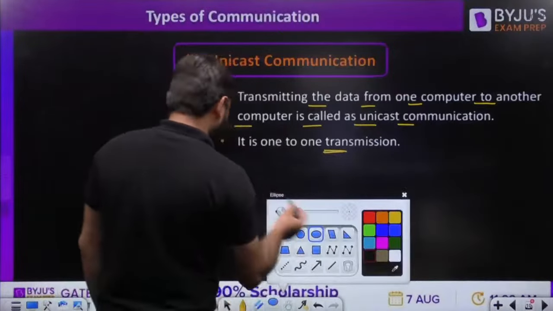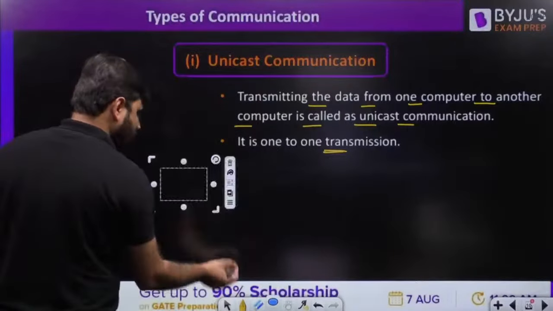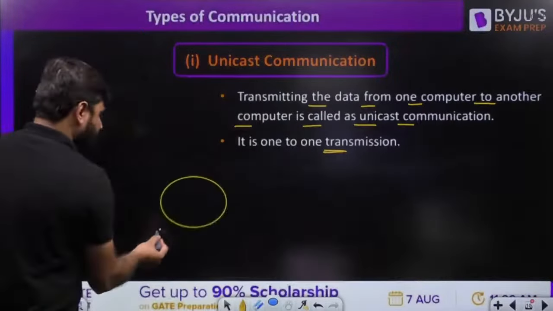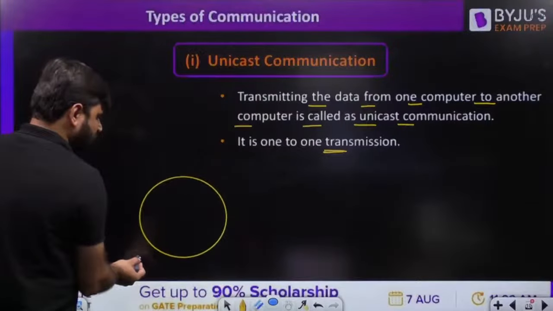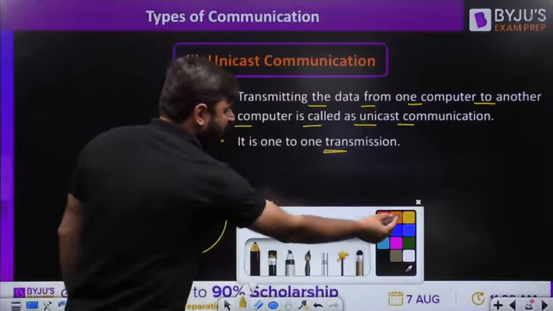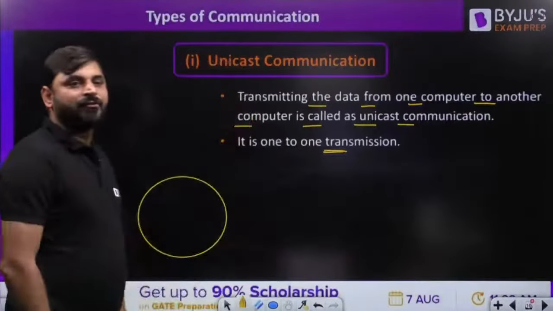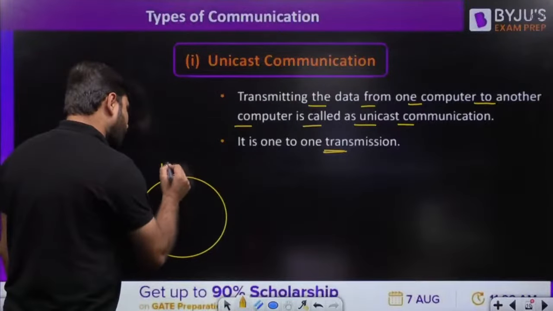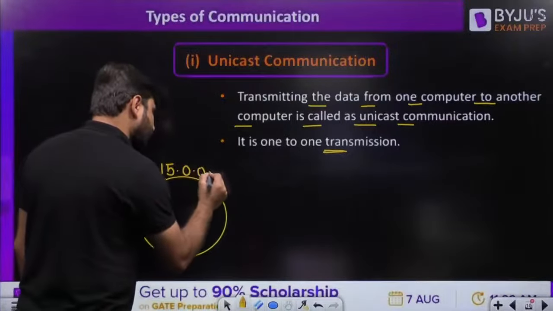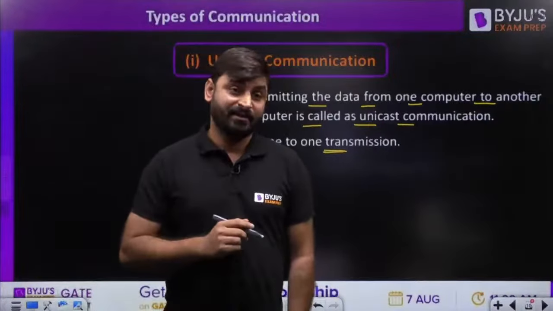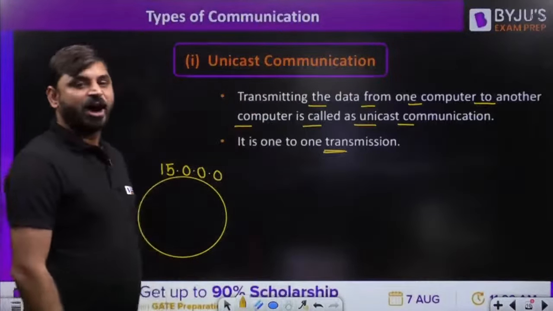Now, my dear friends, suppose this is one network here. Every network has a network ID. How can we identify a network? With the help of the network ID. Suppose this network has the ID 15.0.0.0. 15 is in which class? Class A. Class A has how many bits for network ID? 8 bits.